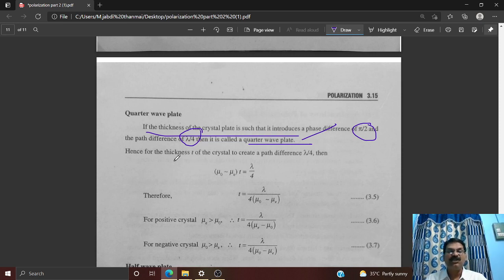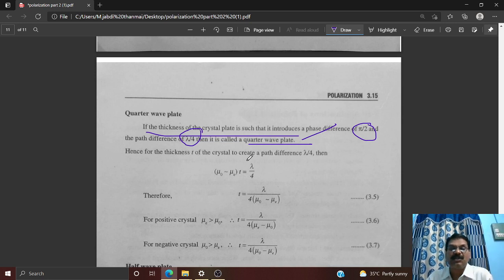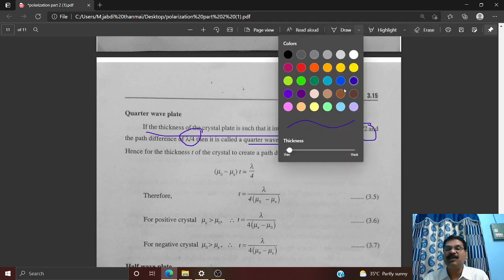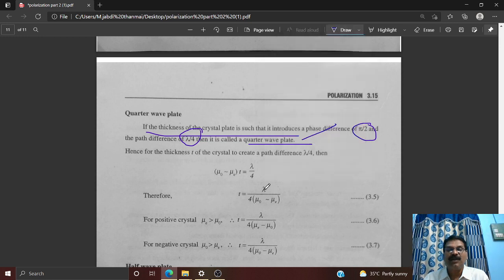Okay, if you consider that T is the thickness of the calcite crystal, our ultimate aim is to get an expression for thickness T. Therefore, I could write (μO − μE) × T is equal to how much? λ/4. So I am blocking this expression, which is called the expression for quarter wave plate. I am representing it like this: (μO − μE) × T = λ/4.